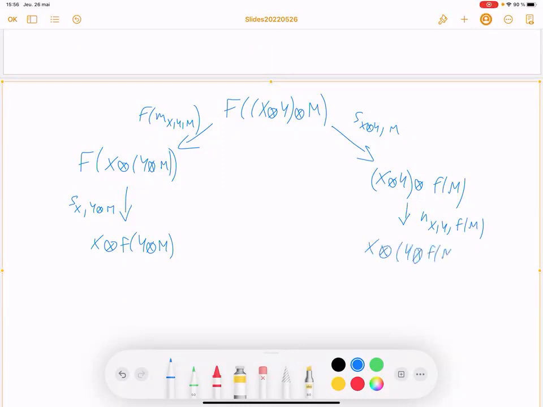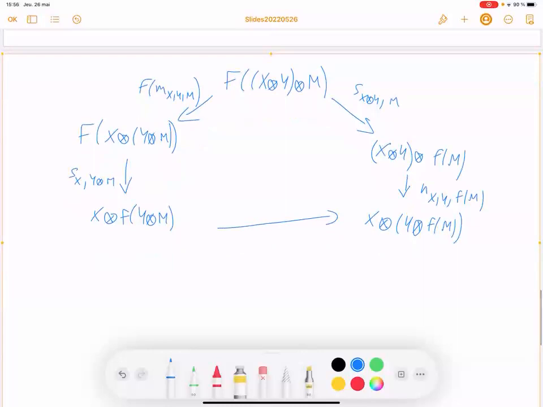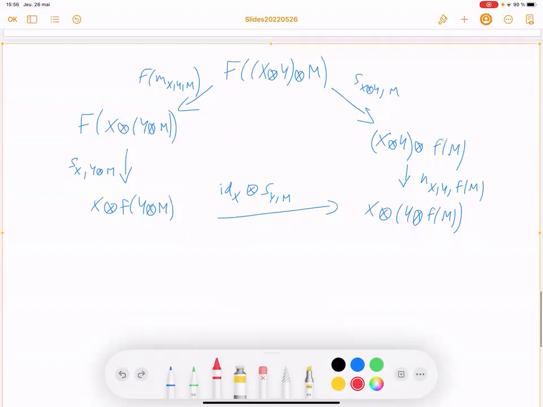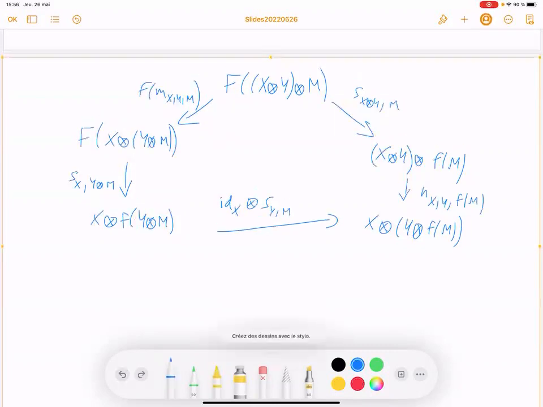Finally, you can go from one to the other: you put identity on X, and you apply again the natural isomorphism S on Y and M, and you put Y outside. So that should commute.